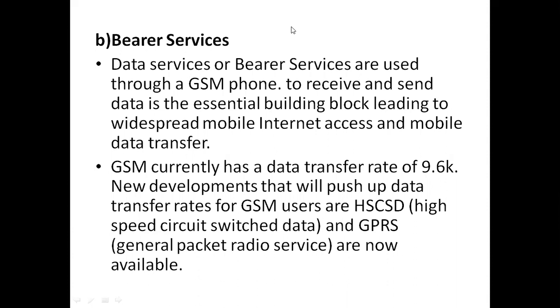So in order to access the internet, in order to get some mobile data, or to transfer some mobile data by using the GSM phone, this will come under bearer services or data services. Data services means to receive or send data by using the GSM phone, and it leads to internet access, and we can also transfer mobile data. The rate of data transfer is 9.6.